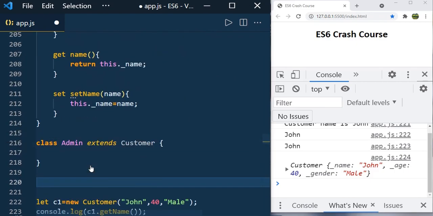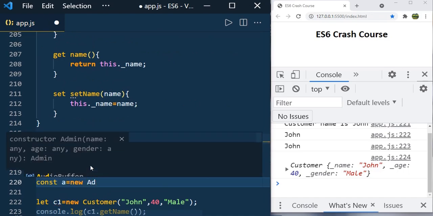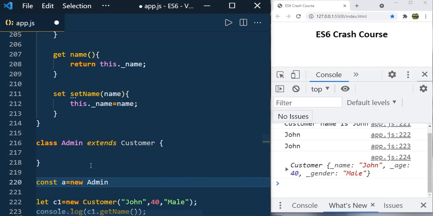Just create the object for admin. a equal to new admin, and see, when you use this parenthesis, it is showing name, age, gender properties. So it is giving auto intelligence, because admin is inheriting the properties of the customer, it gets the properties of customer like name, age and gender.